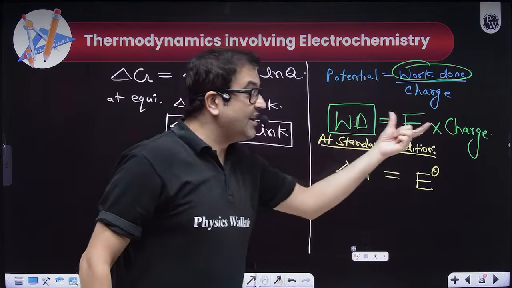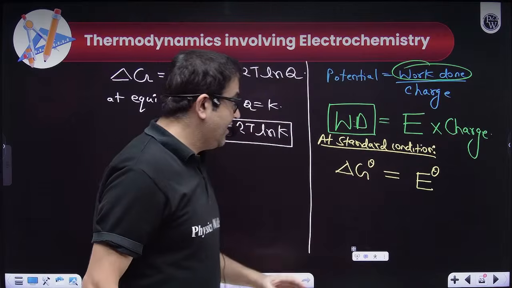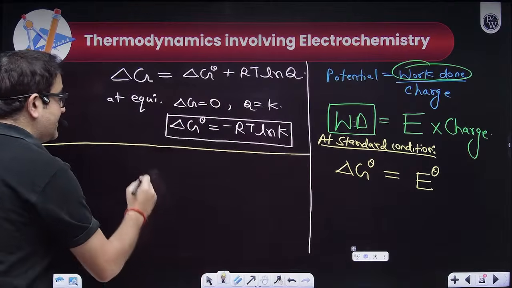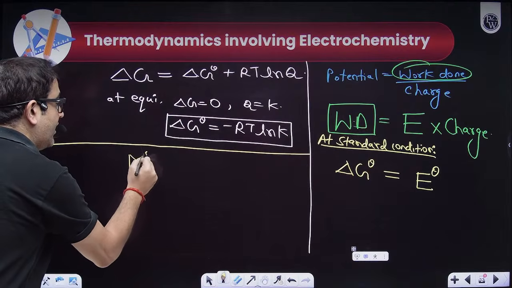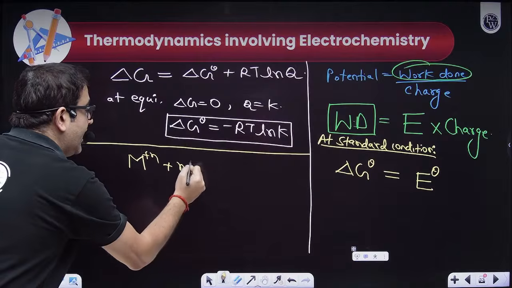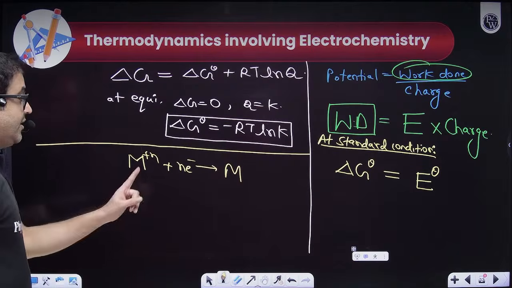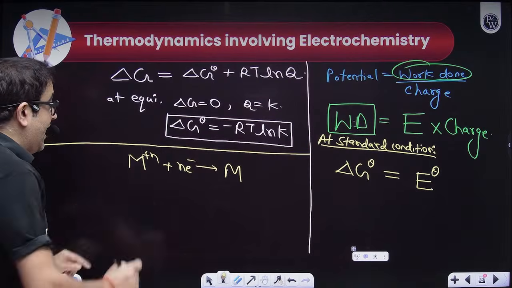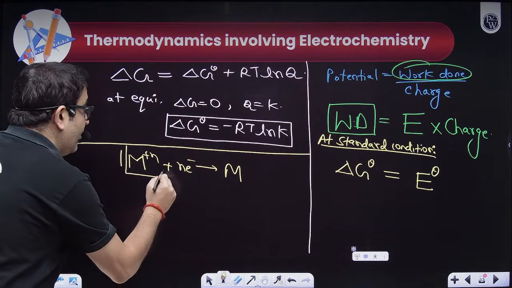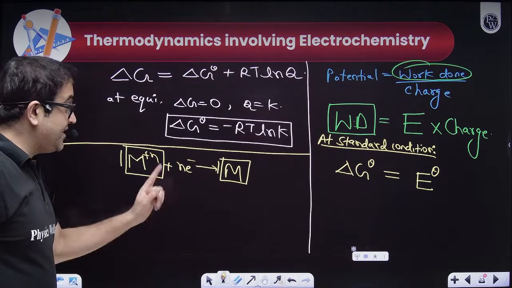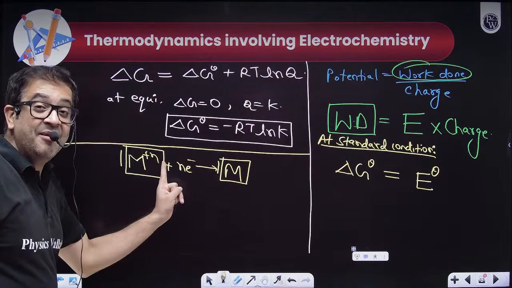Now tell us about the charge. Let us assume a basic reaction. Let's say I have an electrode M to the plus n taking n electrons and forming elemental M. If I have 1 mole of this forming 1 mole of this, how much charge will be used? n moles of charge.